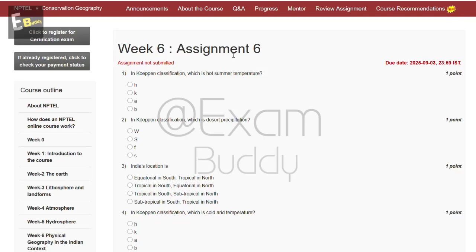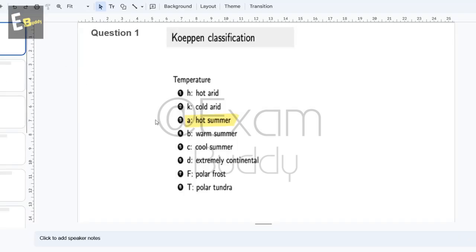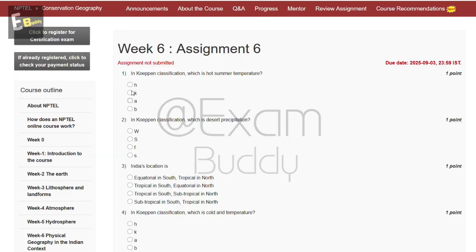Now let's do our assignment, Conservation Geography Week 6, Assignment 6. The first question is: in Köppen classification, which is hot summer temperature? The options are H, K, A, B. Let's check the answer of our first question. Question first, A, hot summer. So the answer of our first question is C, A.